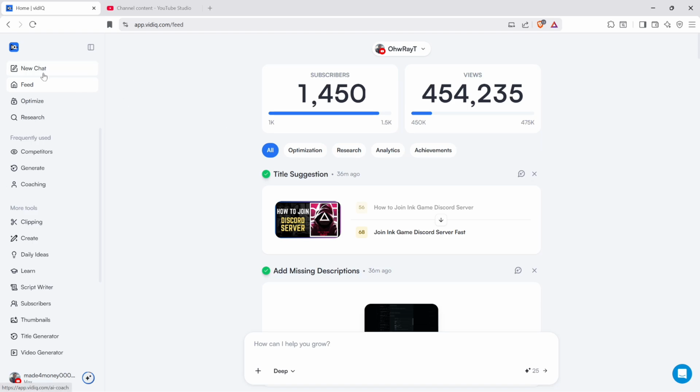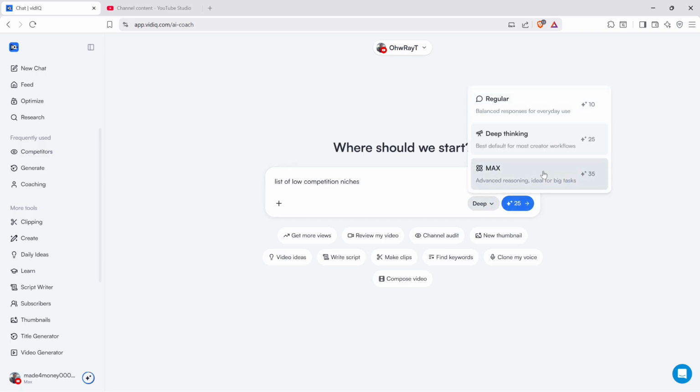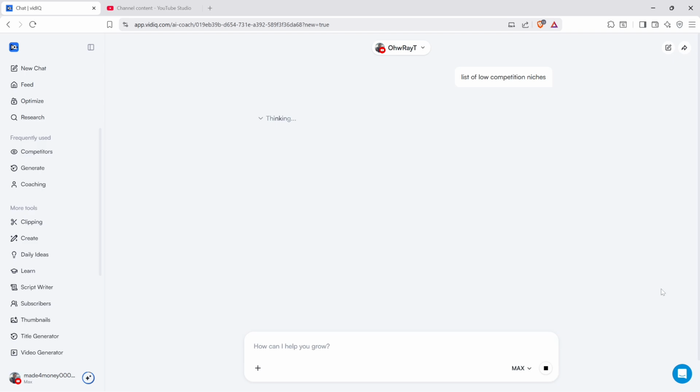All right, so first off, when you head over to the left panel, click on New Chat. Right here, just type down "list of low competition niches," and then click on this drop down. You can use Max and generate. Wait for it to load.